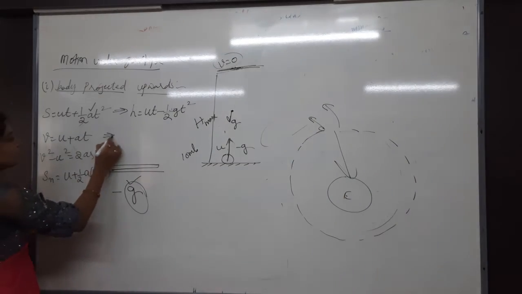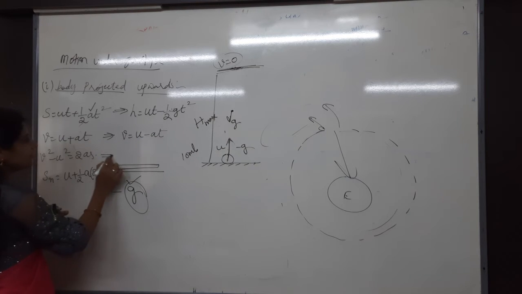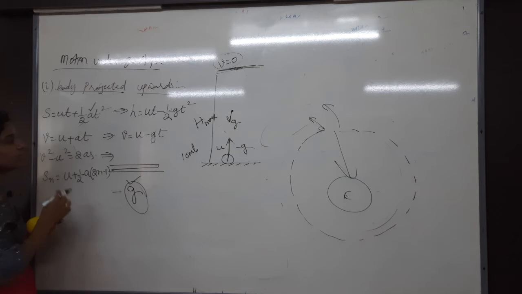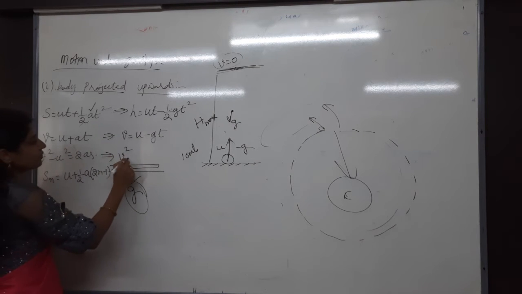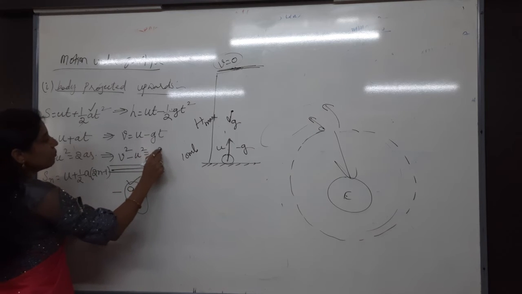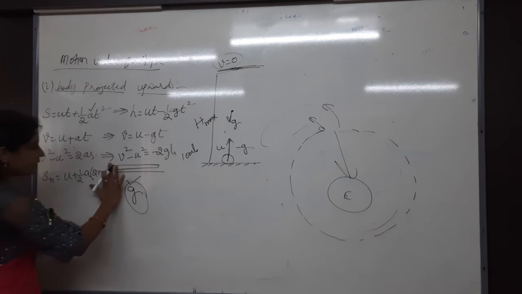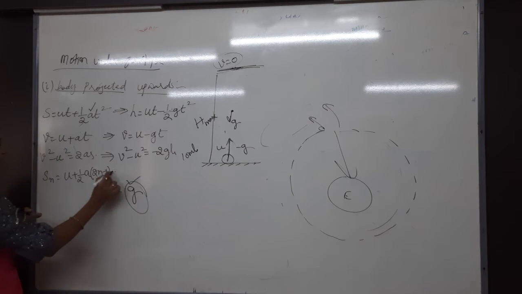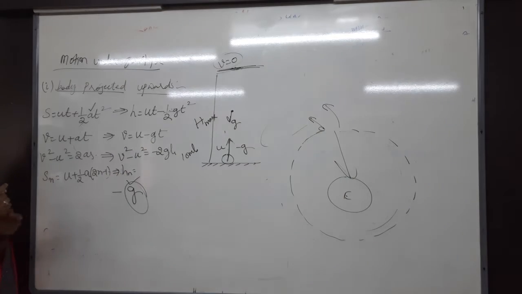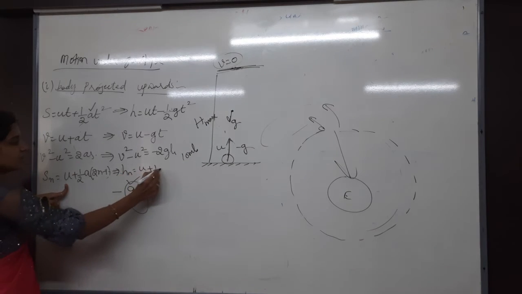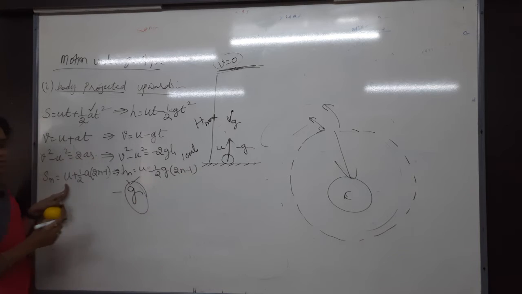Then v equals u plus at, so v equals u minus gt. Next, v square minus u square equals 2as, so v square minus u square equals minus 2gh. Yes, minus 2gh is important. Then Sn, which is Hn, the height in the nth second, equals u minus half g into 2n minus 1.